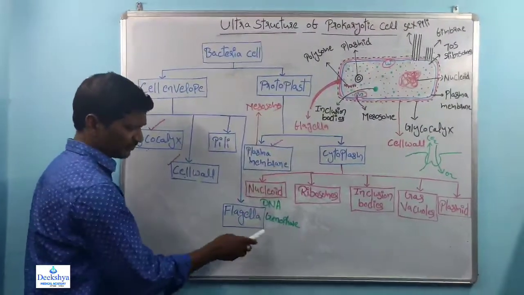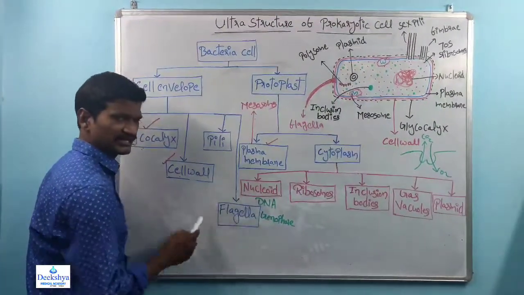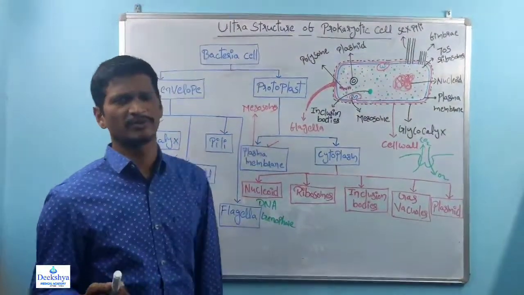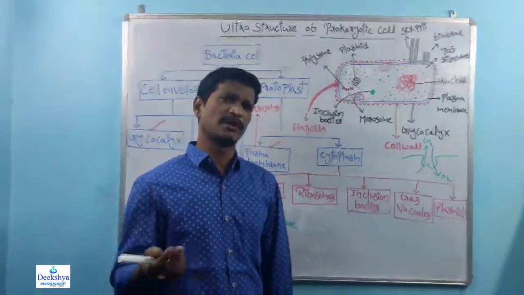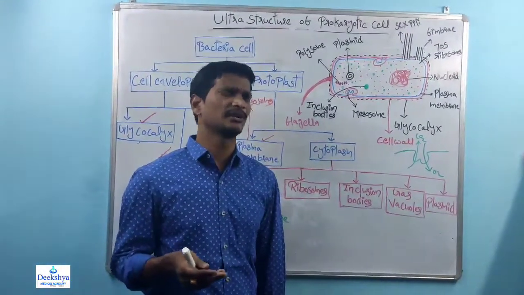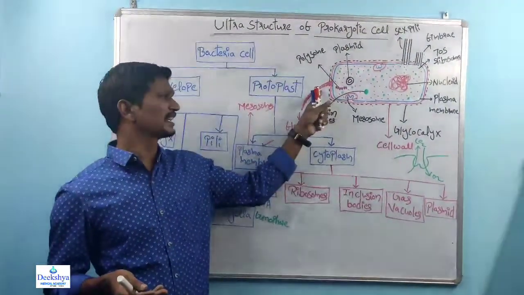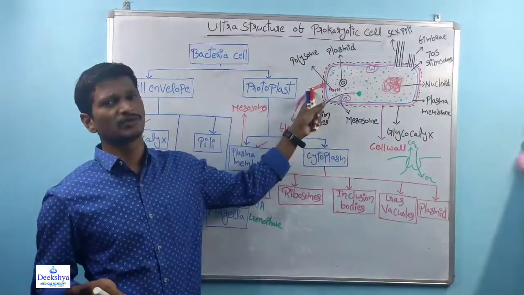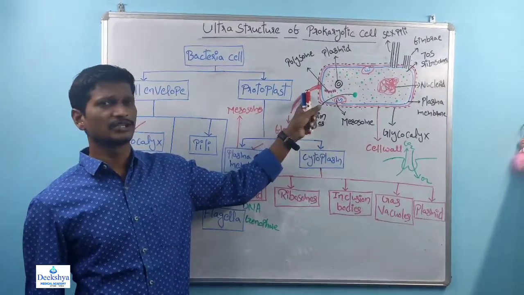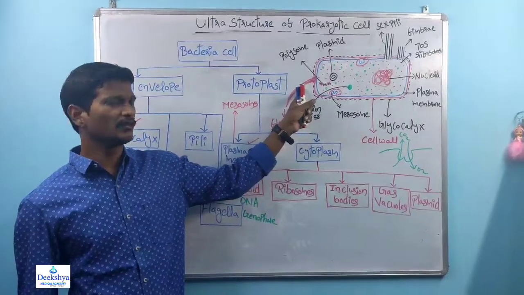And I forgot to explain one structure, the flagella. Most bacteria have flagella. Some bacteria do not have flagella, but the majority of bacteria do. This is a long hair-like structure, and the flagella support the locomotion of the bacteria.